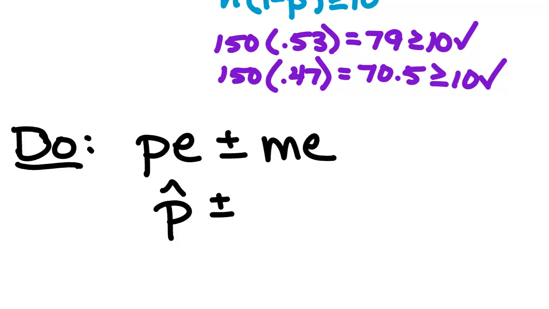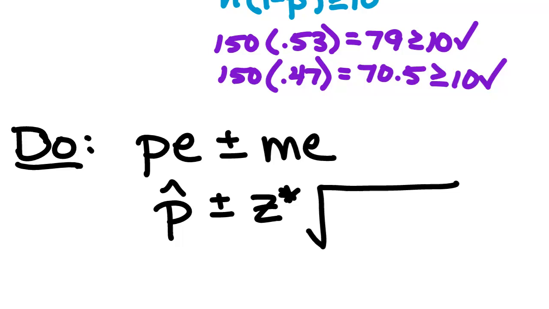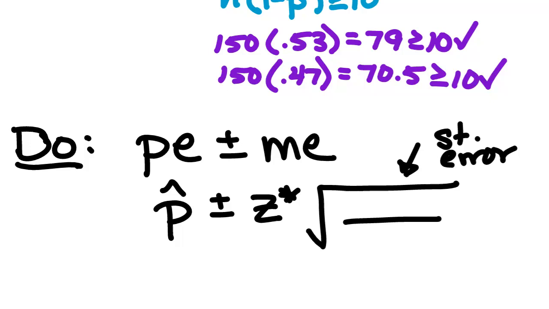Plus or minus, here's why I would really like to see formulas though. Margin of error has two parts to it. What are the two parts of the margin of error? Z star and the standard error. And how do we calculate standard error? Standard error is the square root of p hat times 1 minus p hat over n.